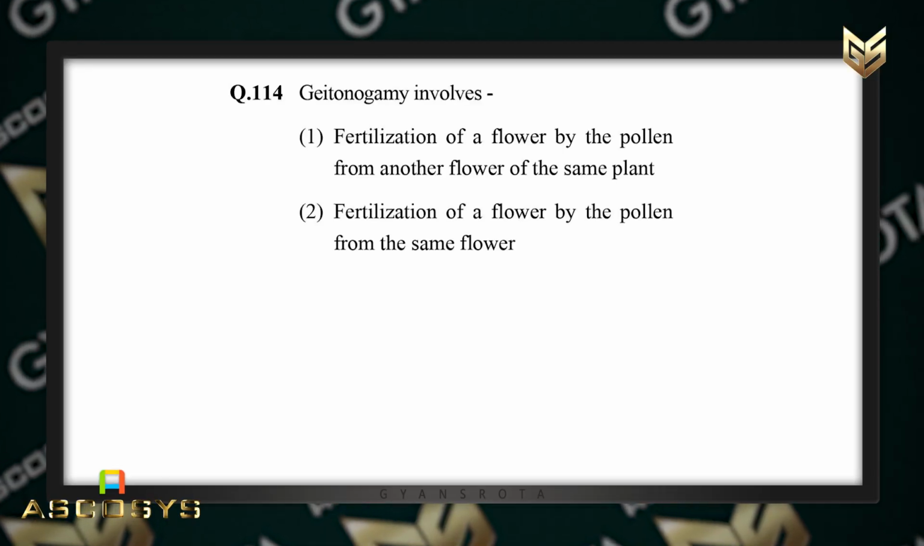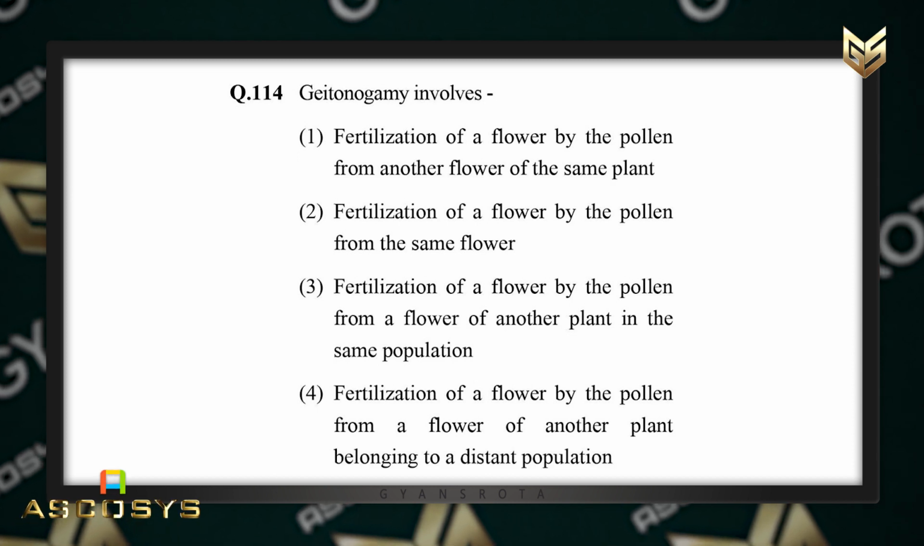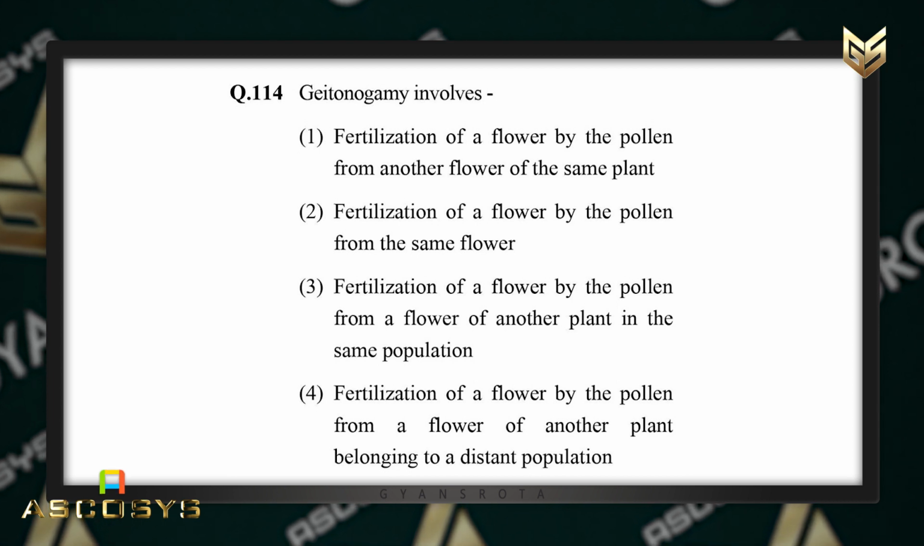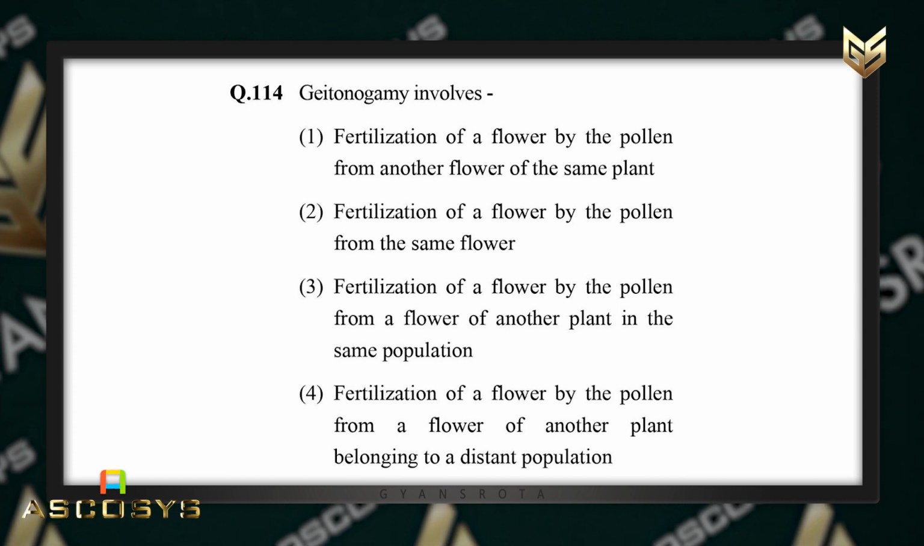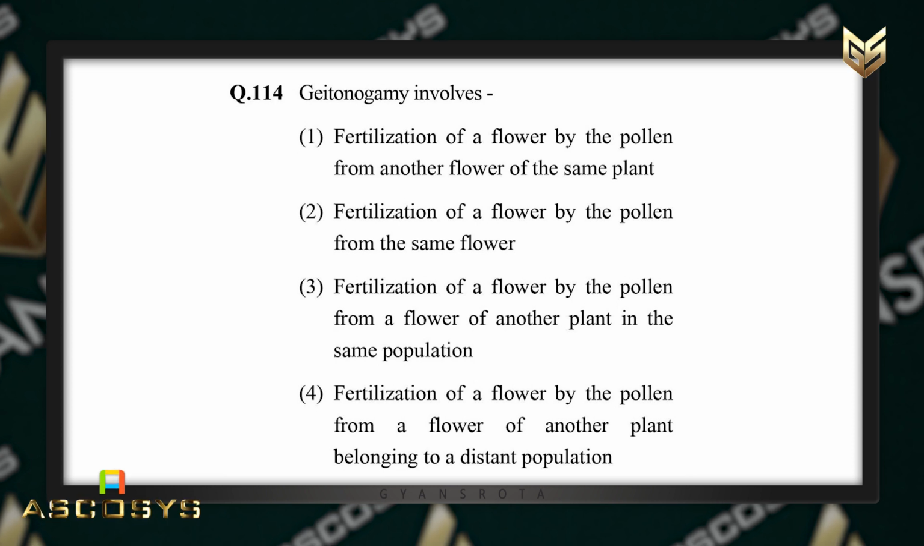Geitonogamy involves, 4 options are given and you have to tick the correct answer. So, first option is fertilization of a flower by the pollen from another flower of the same plant. Second is fertilization of a flower by the pollen from the same flower. Third is fertilization of a flower by the pollen from a flower of another plant in the same population. And the fourth is fertilization of a flower by the pollen from a flower of another plant belonging to a distant population.